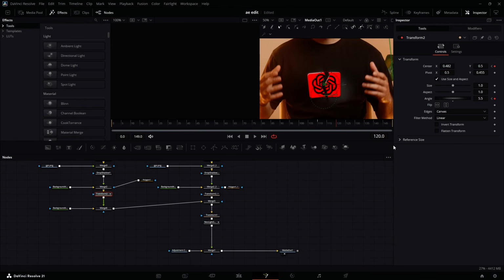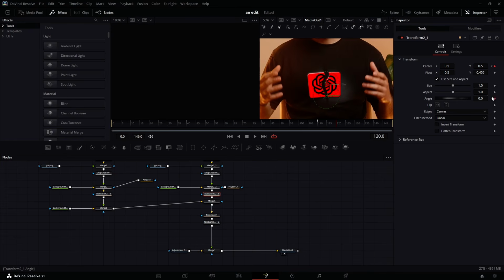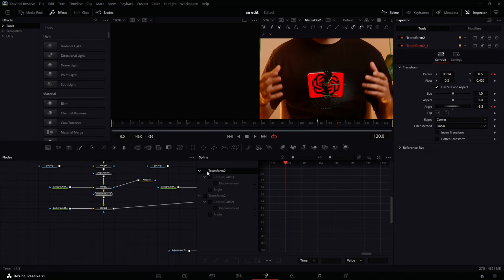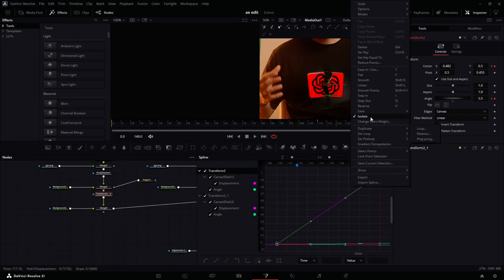Then do the same thing for this one. Come to this side, we're going to keyframe it here. Then go back to this one, we can keyframe it here, go here, and we're going to rotate it like so. Take it to this side. Now let's just select this one, hold down control, select this one, go to the spline editor, select all of that. Now I'm just going to select all of these and ease out cubic.